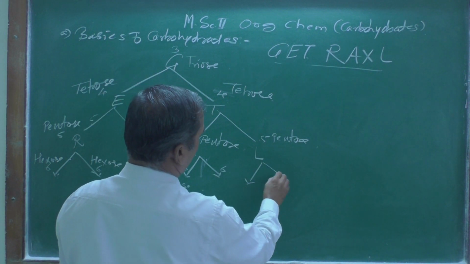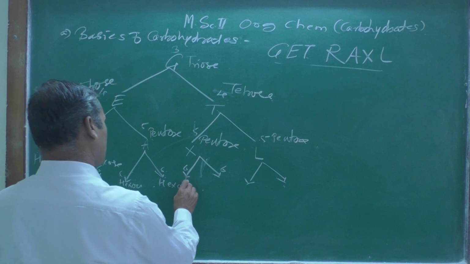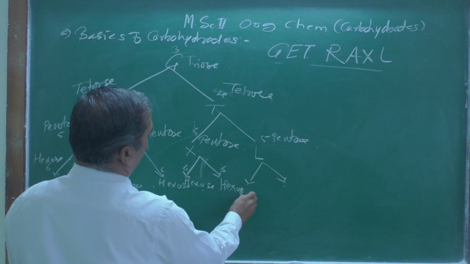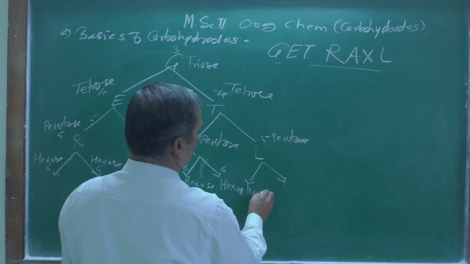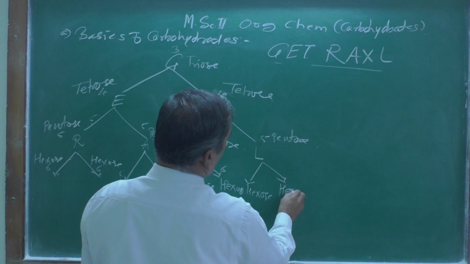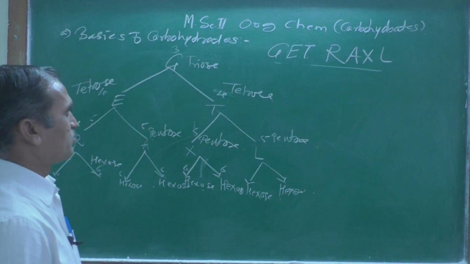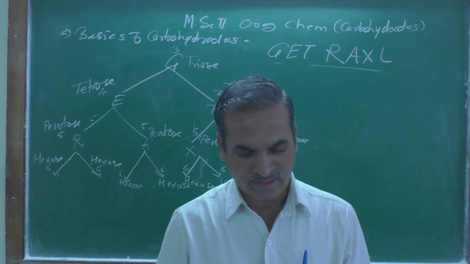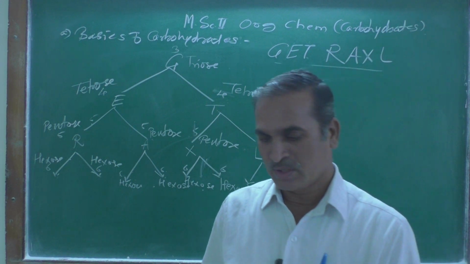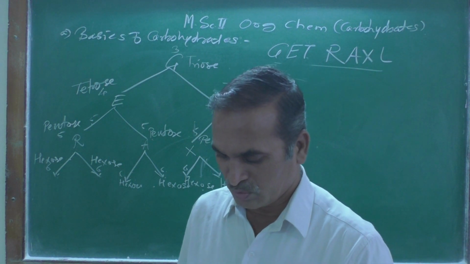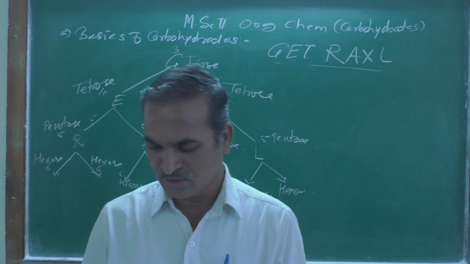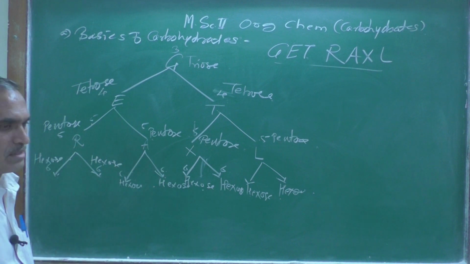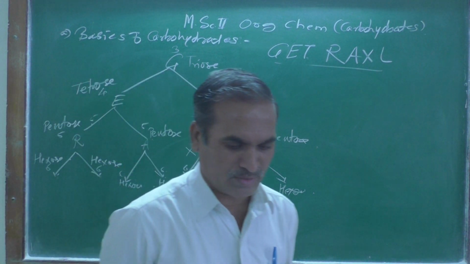Here also a 6, like this. So this is also a hexose, and this is also a hexose. As we know that they are the IUPAC name hexose, right? So as we know that starting from the glyceraldehyde, we can get this type of compound further in another way. This is just a general tree diagram I have drawn over here.